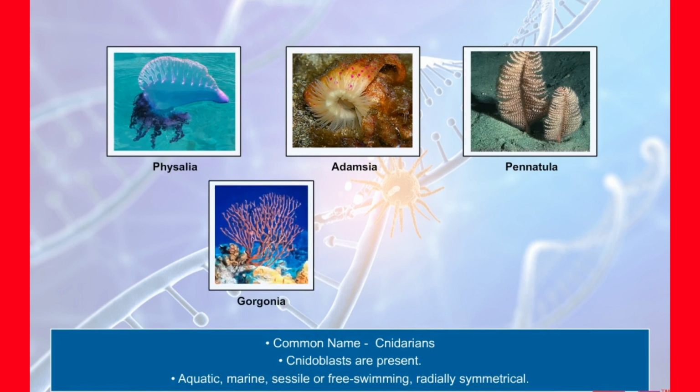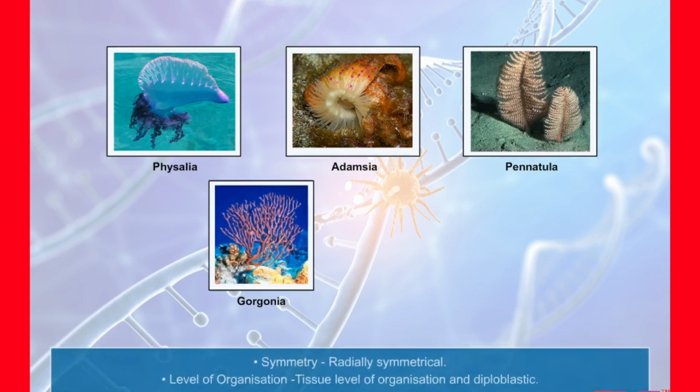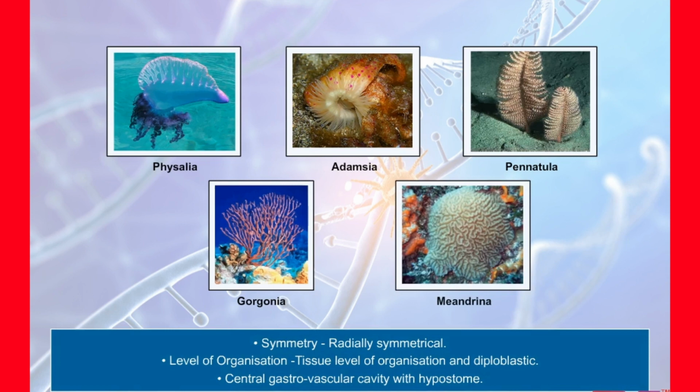They are aquatic, mostly marine, sessile, or free-swimming animals and possess radial symmetry. They show tissue level of organization and are diploblastic. Cnidarians have a central gastrovascular cavity with a single opening, which is known as hypostome.